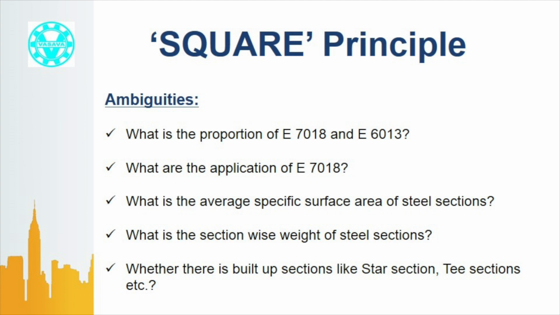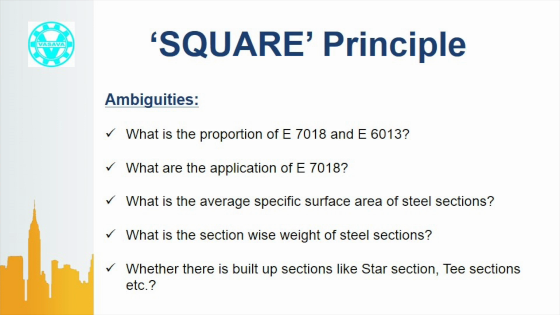Painting cost is a substantial part of fabrication. Also, it varies in a wide range from lightweight structure, medium weight structure and heavyweight structure. Also, built-up sections consume more gas and electrode. Assume a steel column. It is mentioned in the drawing to fix two flange plates of 16 mm thick on the flange of ISMB 400. A contractor has to cut the plate and weld it throughout the ISMB 400 on both sides of the flange.